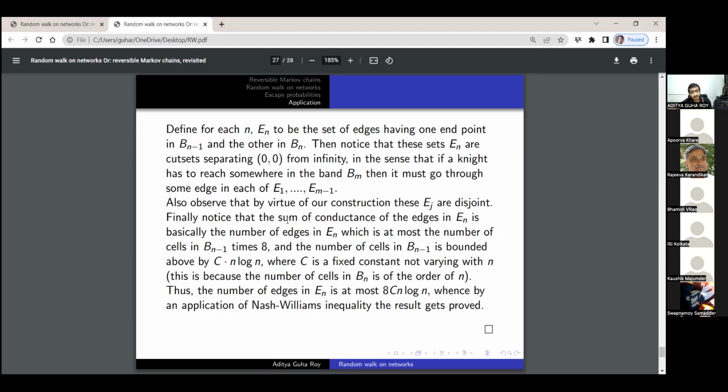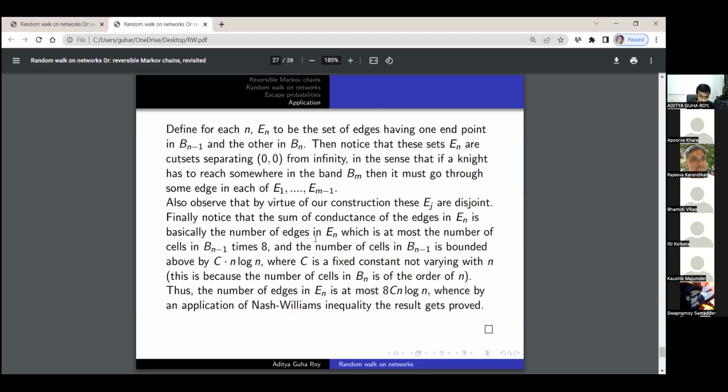Finally, notice that the sum of conductances on all the edges in En is basically the number of edges in En, because of the unit conductance, and this is at most the number of cells in Bn minus 1 times 8, because the knight has 8 possible neighbors to move to. And the number of cells in Bn minus 1 is bounded by C times n, where C is an absolute constant that does not depend on n.